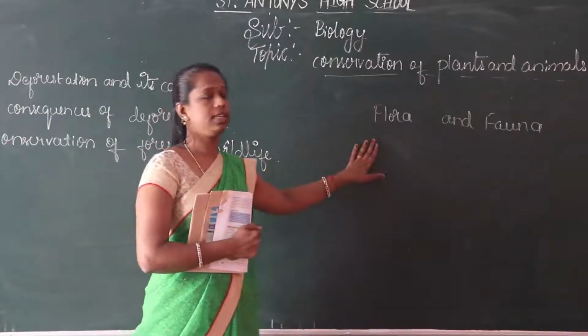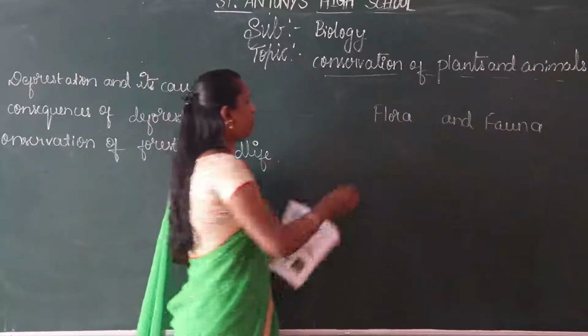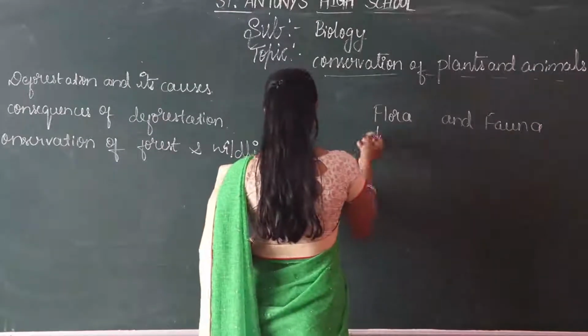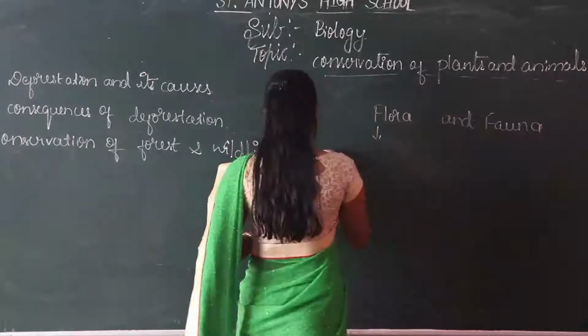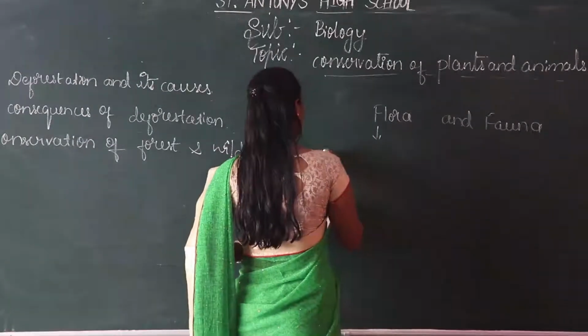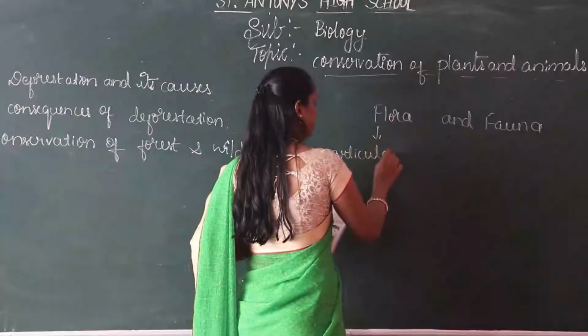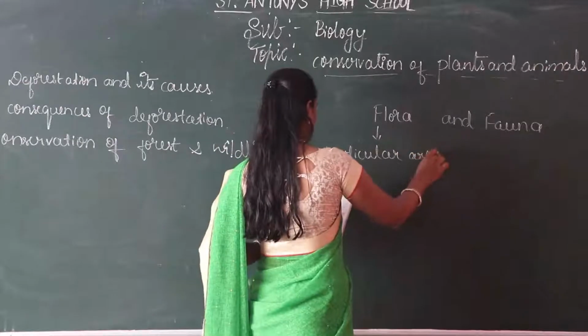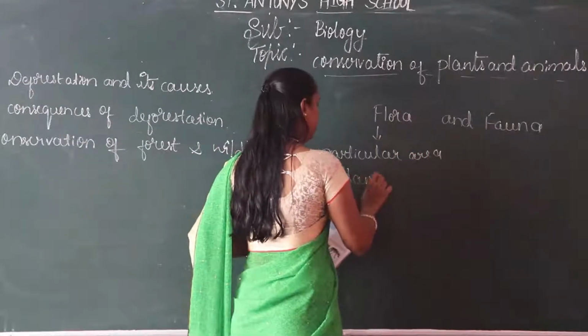So in today's class we discuss flora and fauna. Do you know the meaning of flora? Flora is a particular area where plants are found, where the plants are grown.